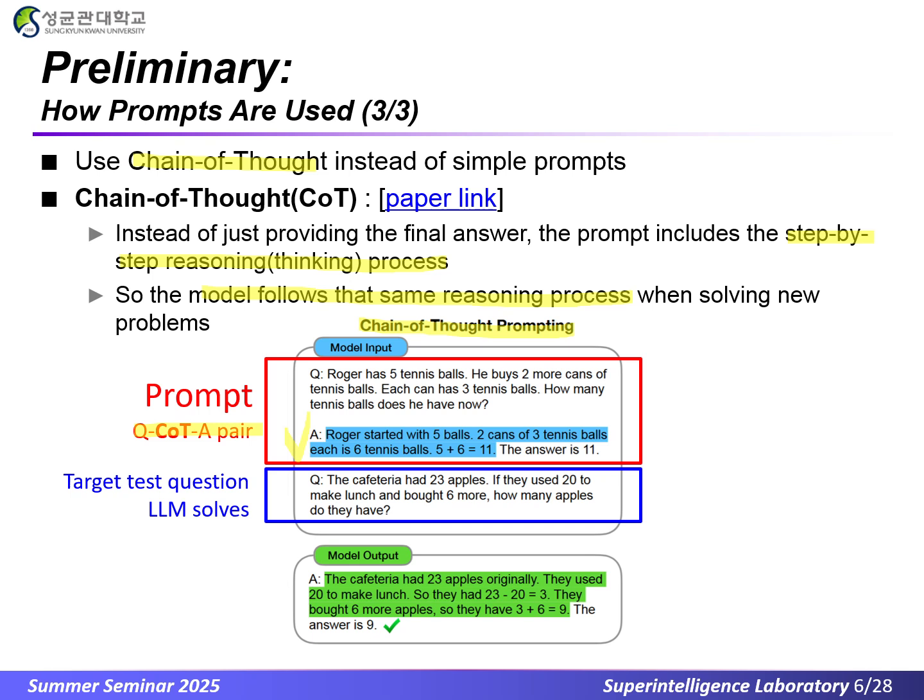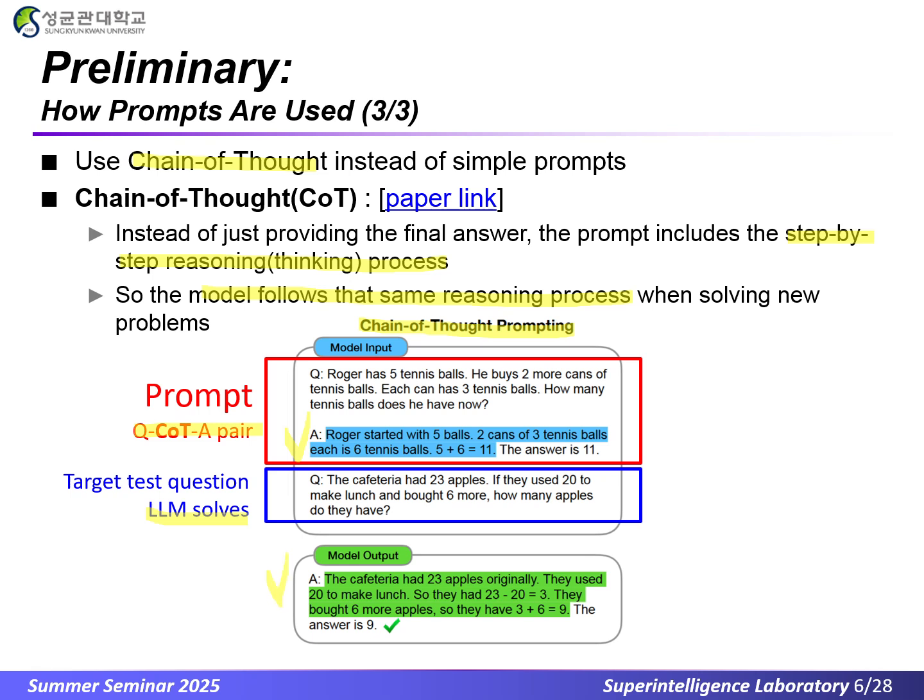So for the answer: Roger started with 5 balls. 2 cans of 3 tennis balls each is 6 tennis balls. 5 plus 6 equals 11. The answer is 11. This is provided as a prompt. Then comes the target test question the LLM solves. In the model output, the LLM answers: The cafeteria had 23 apples originally.